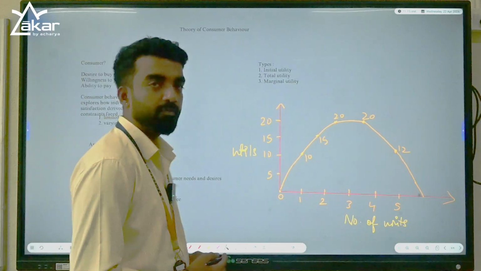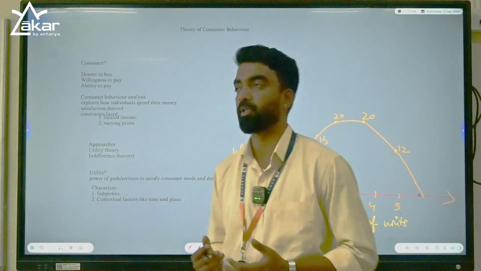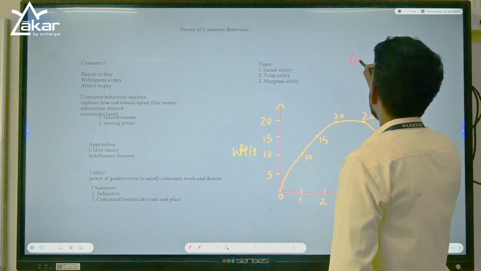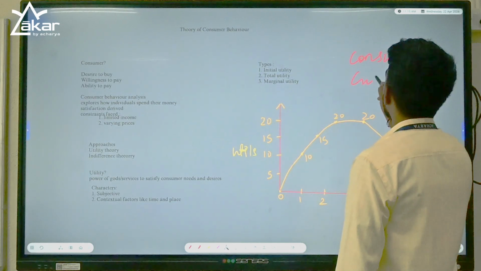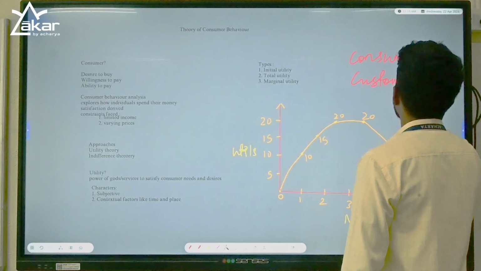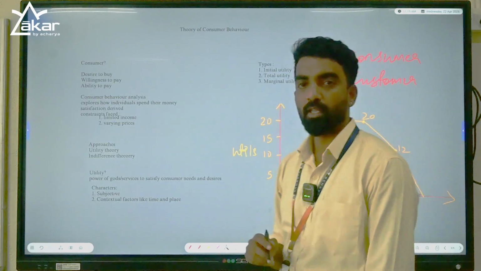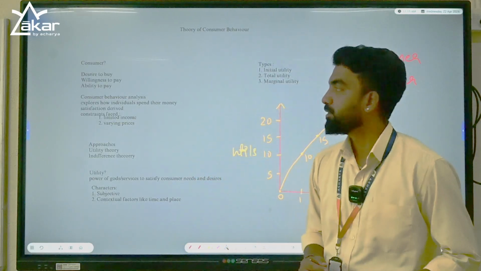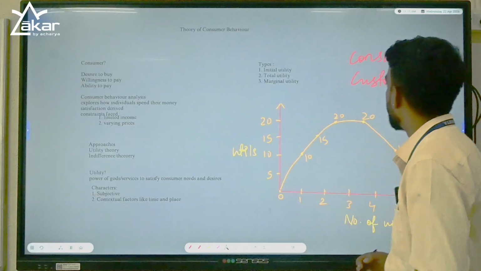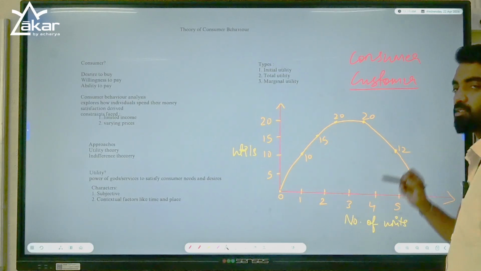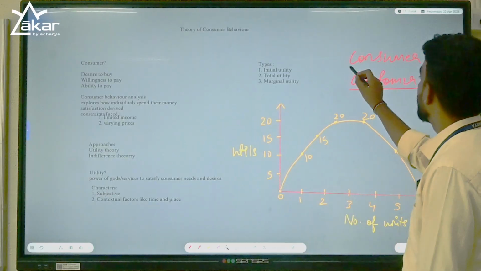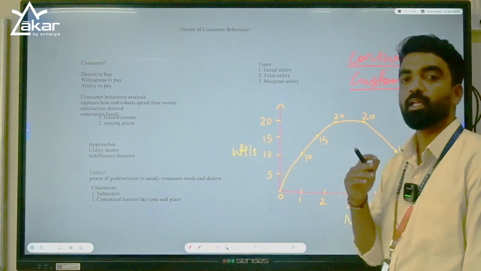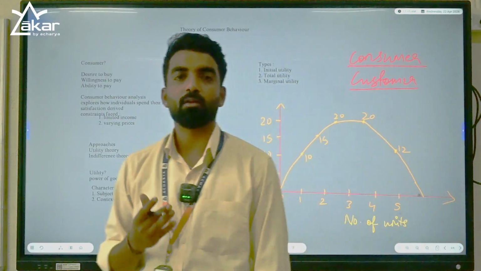Actually there are two different terms which we use interchangeably. One is consumer and the second one is customer. So is there a difference between these two? Yes, obviously it has a difference. Customer is the person who buys goods or services, and consumer is the person who is the end user of that product or service.